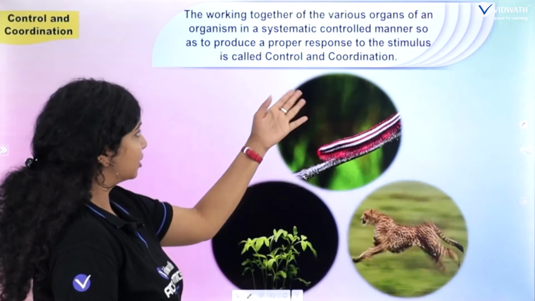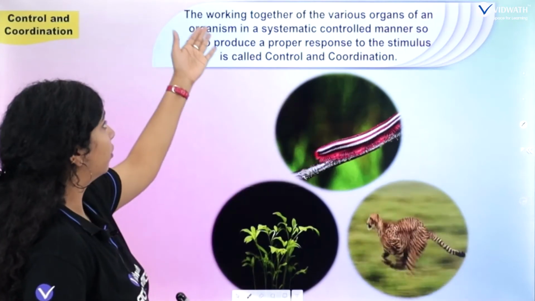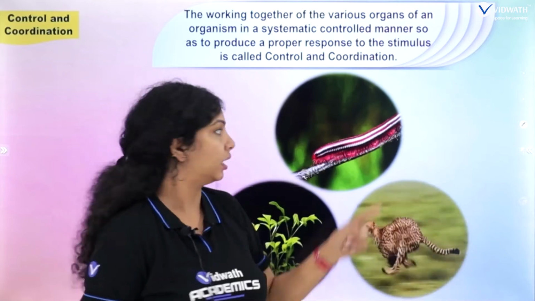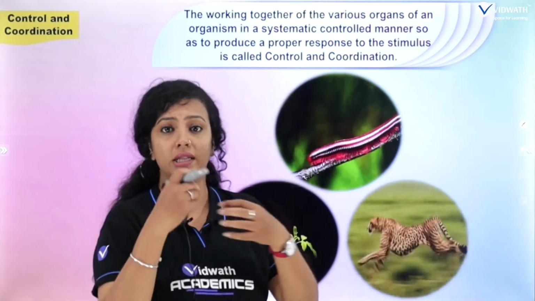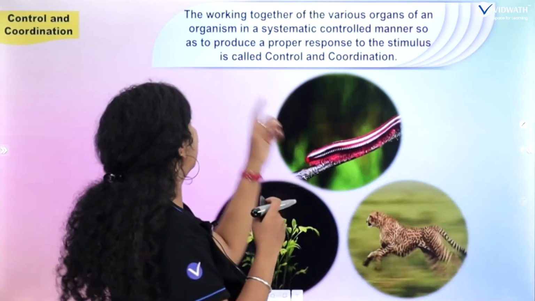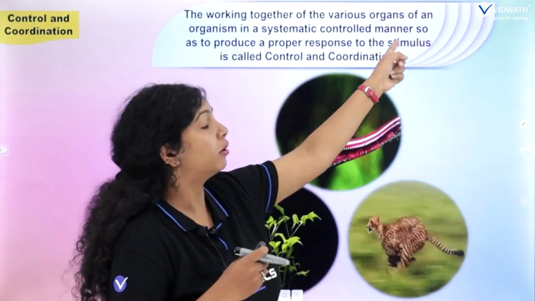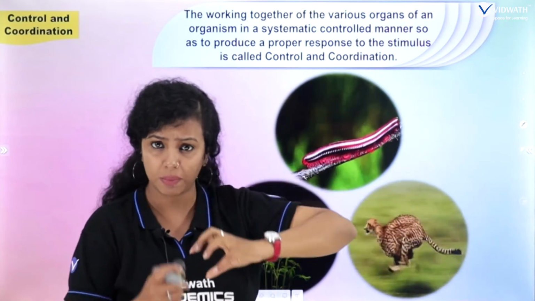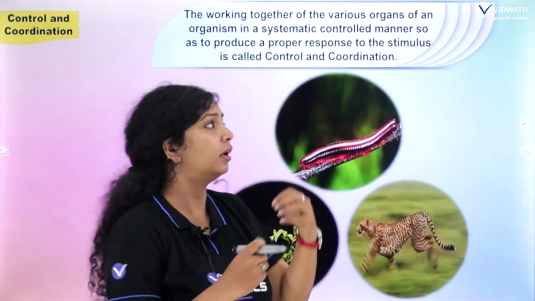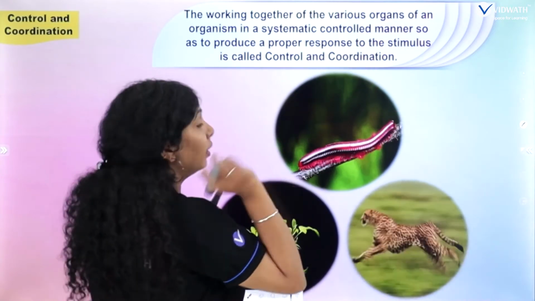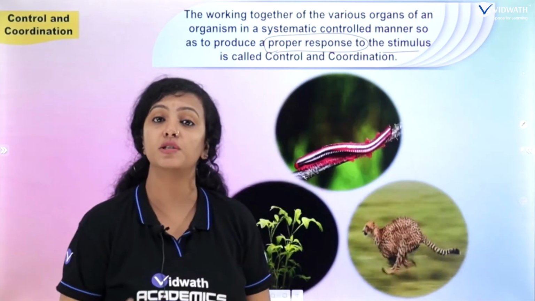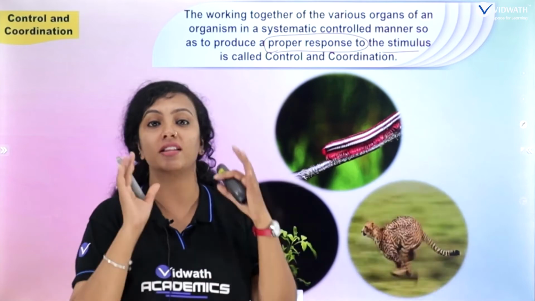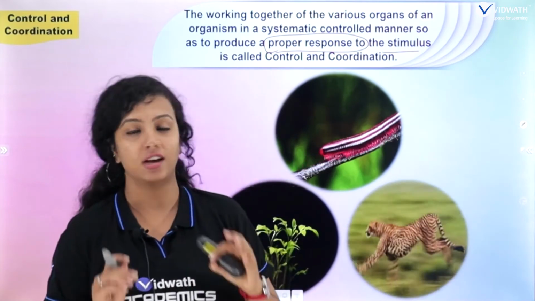And how can you define this control and coordination? See, what it means is the working together of various organs, right? There are numerous legs, forelimbs and the hind limbs. What are they doing? They are the organs. They are working together in a systematic and controlled manner, right? They are working systematically and in a controlled manner, and what they are doing for the stimuli, they are responding. For the stimuli, they are responding, and this is called as what? The control and coordination. Understood now?